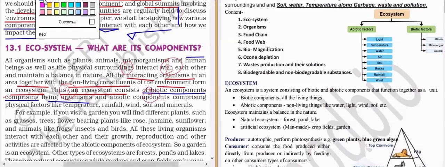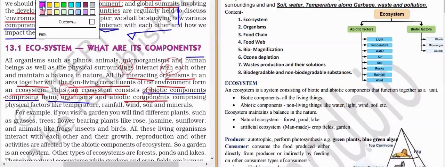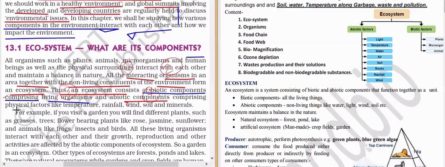And next, what is it saying? The abiotic components. What are the abiotic components? Comprising physical factors like temperature, rainfall, wind, soil, and minerals.